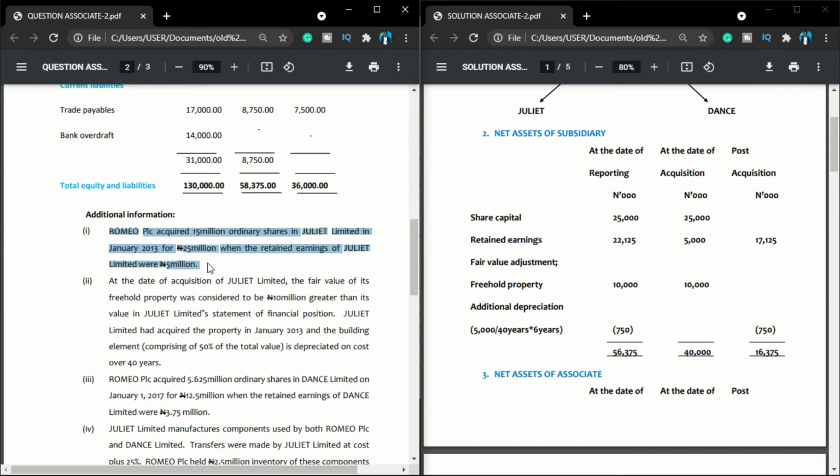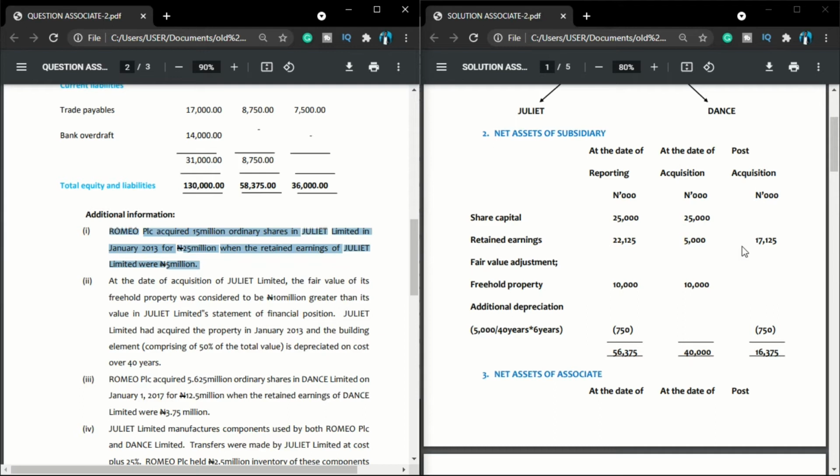Which means that as at the date of acquisition, the retained earnings of this company stood at 5 million. So I come here at the date of acquisition, my retained earnings are 5 million. Therefore the difference between the date of reporting and the date of acquisition gives me a post acquisition of 17,125. Very easy.